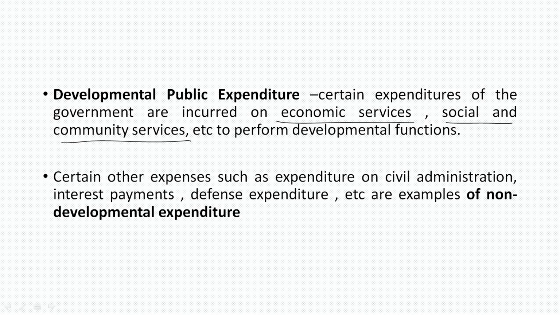Various exemptions and scholarships are there so that students can study, go for higher education, and human capital is built in an economy. Community services, various programs, and economic services are given to individuals, community and economy; all these include developmental expenditure.